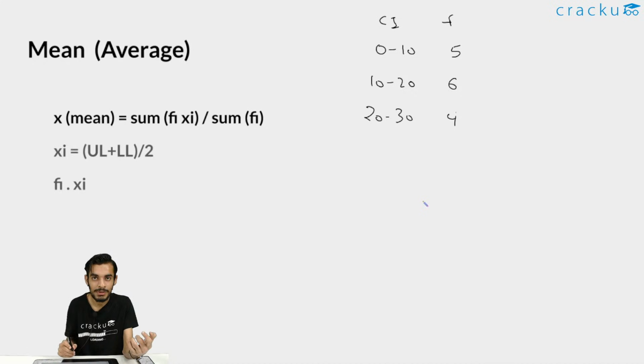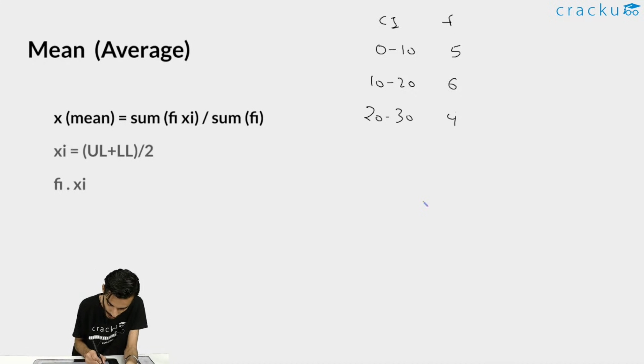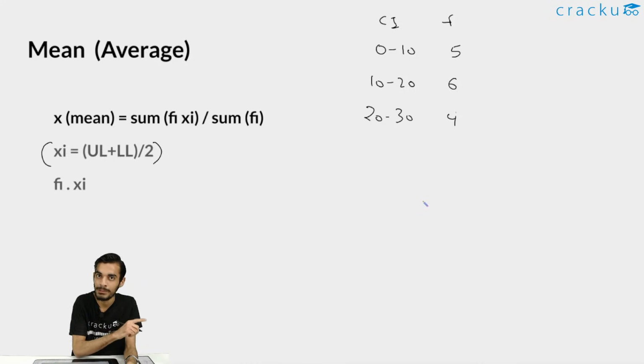Now we need to find the mean. So for finding the mean, you need to first find the value of xi. So what is the meaning of xi? It is upper limit plus lower limit divided by 2. I just now told you the meaning of upper limit as well as lower limit. You just need to add those two numbers, divide by 2, and you will be getting the value of xi. So you need to find the xi first for all the class intervals.